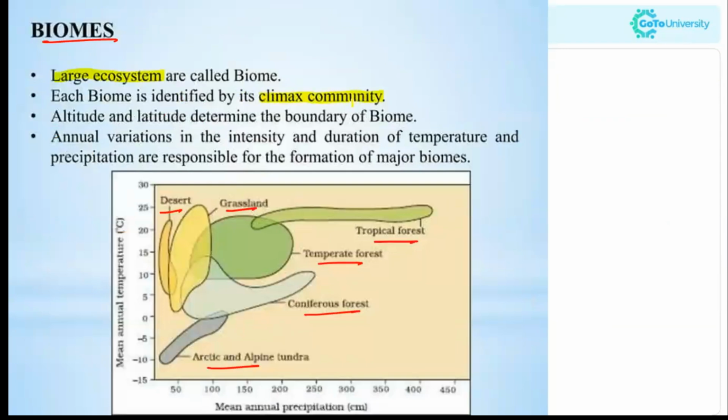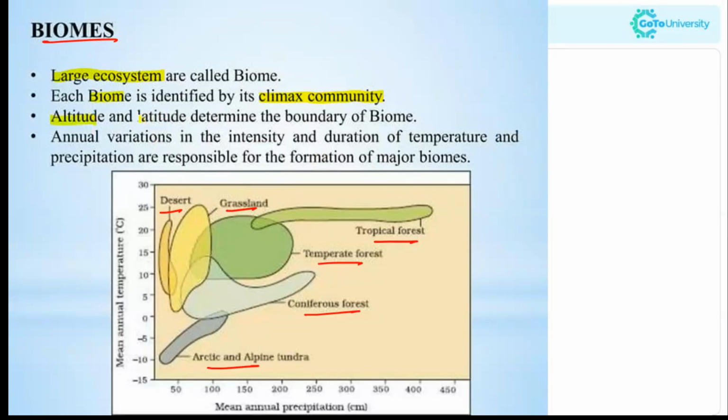Climax community means the community which, because of so many changes through succession, is at last withstanding and surviving in that area for a longer period of time. It could be any animals, plants or any kind of organisms, and that climax community constitutes each biome.